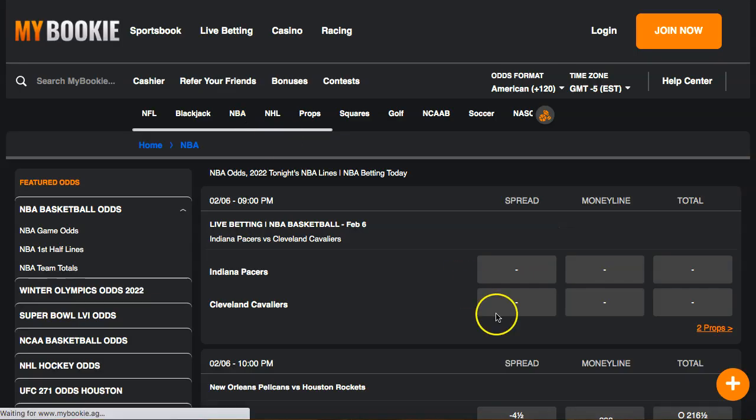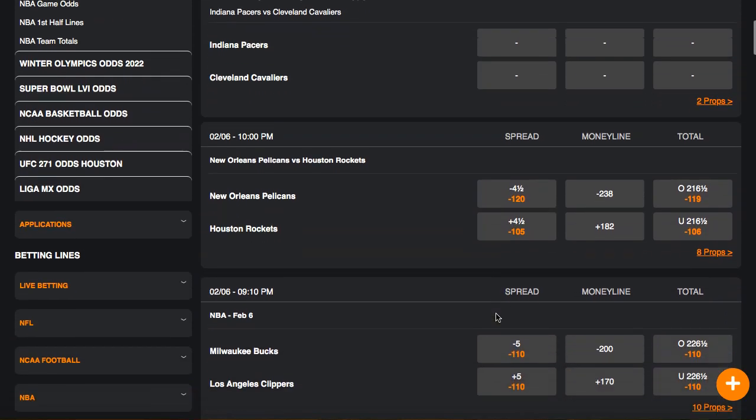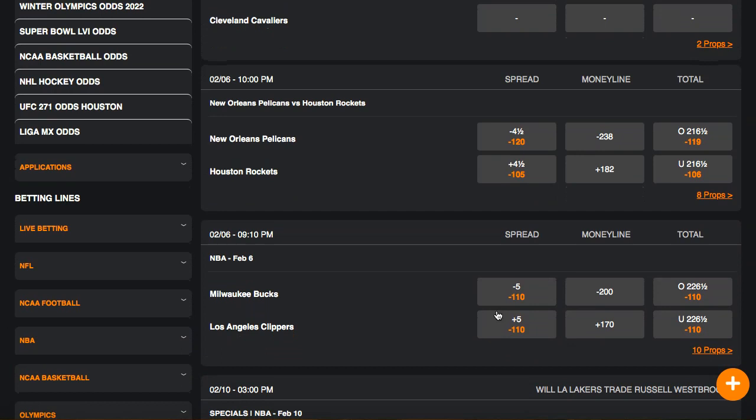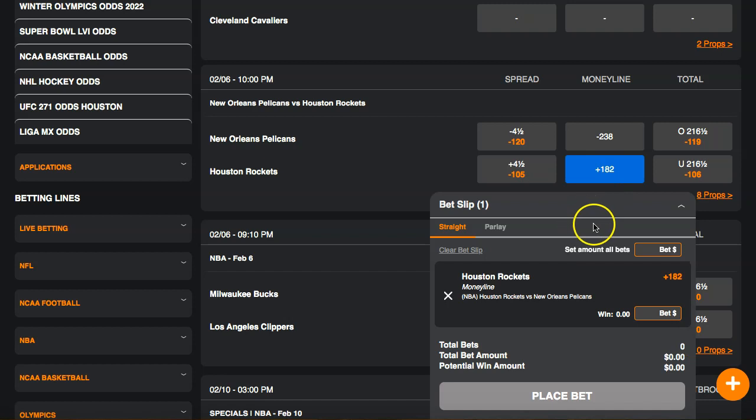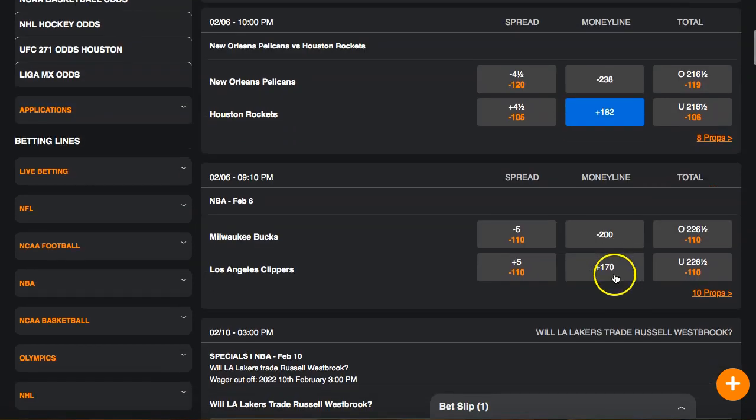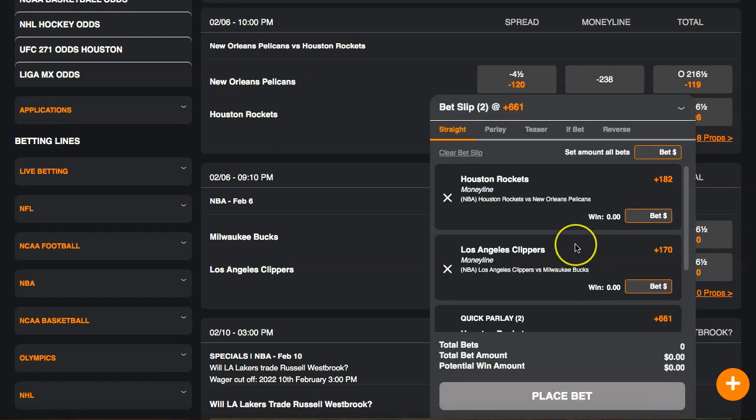And there's also parlays. Parlays are where you combine bets. So let's say you think the Rockets are gonna win, and with the second game, the Bucks and the Clippers, you think the Clippers are gonna win. So with this, what you can do is check this out. So instead of taking the plus 182 and the plus 170, right? What you can do is a parlay. So it's a plus 661. As long as you hit both of them, you're going to win 6.6 times your money.